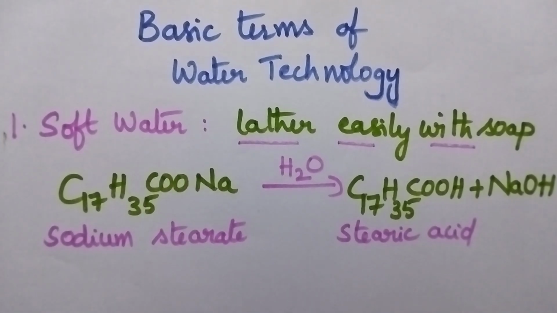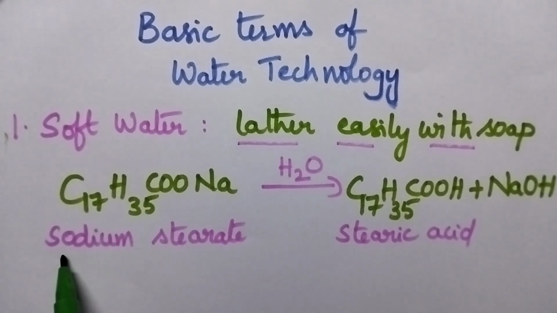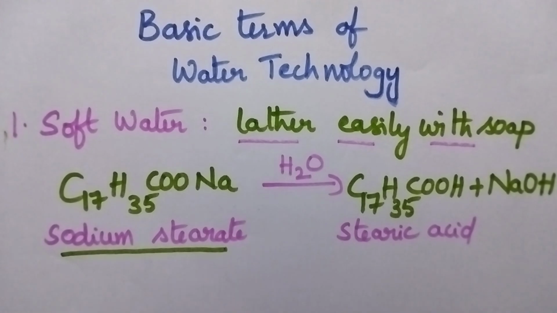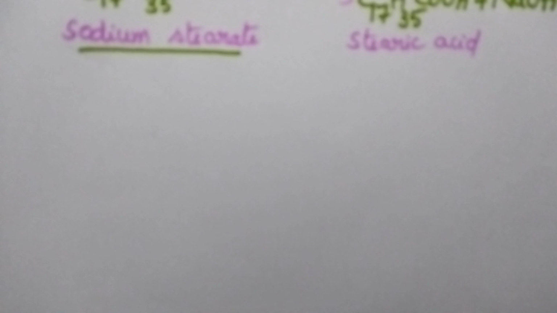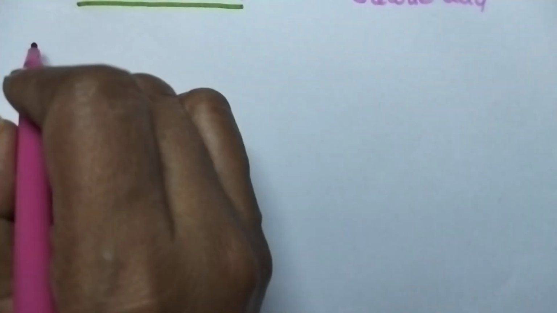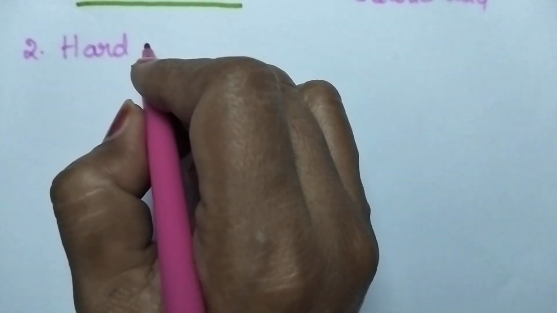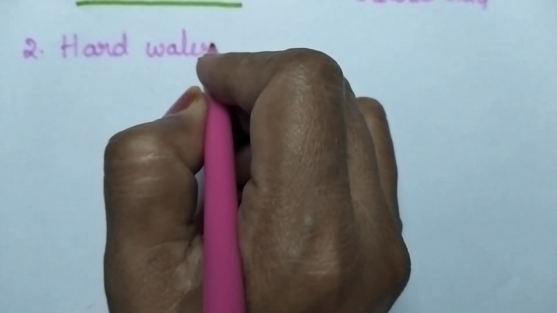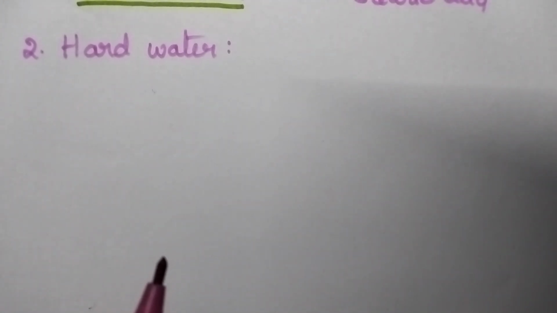The formula of soap is C17H35COONa. That means sodium stearate. On the other hand, hard water can be defined as the water which does not produce lather easily on mixing with soap.